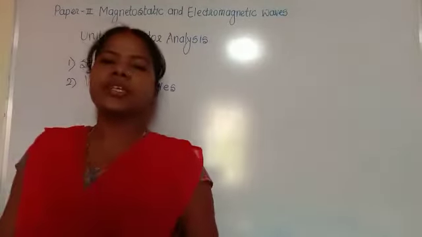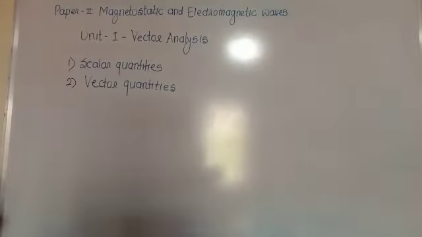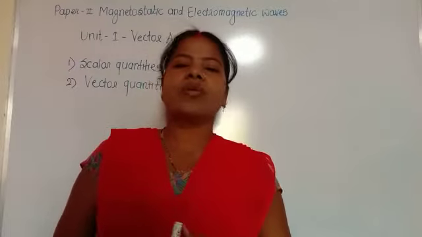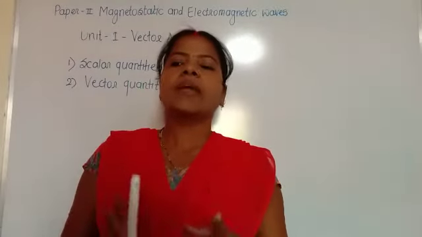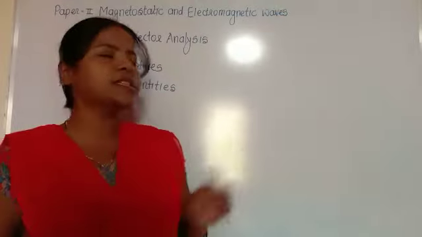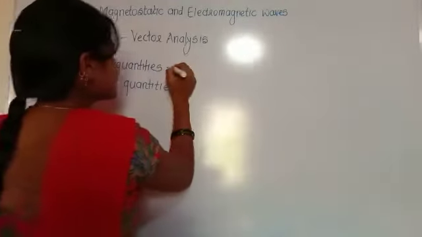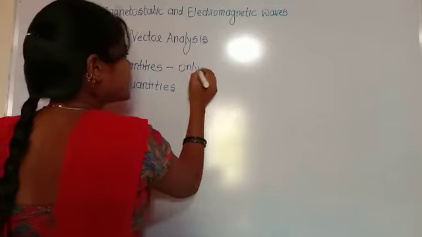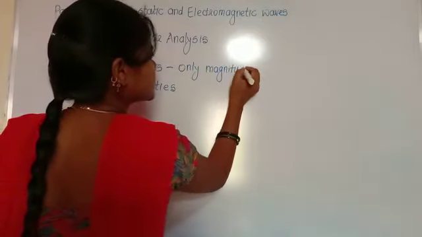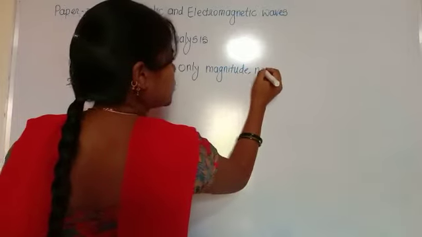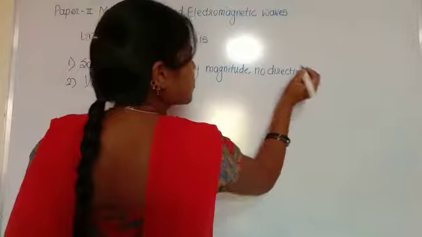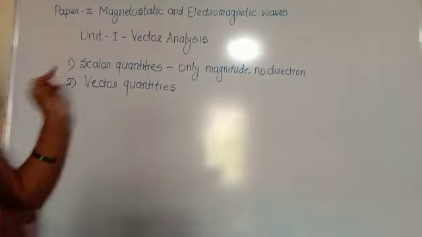Now the definition of scalar quantities. Any physical quantities which have only magnitude but have no direction are called scalar quantities.